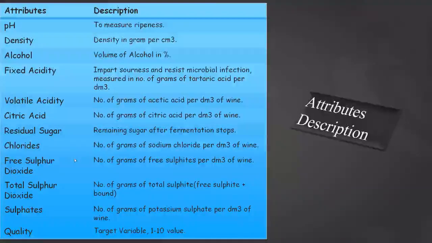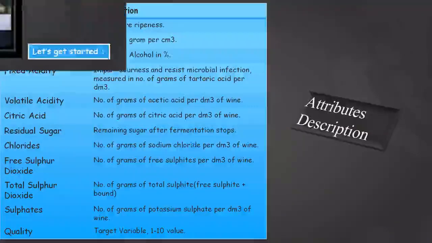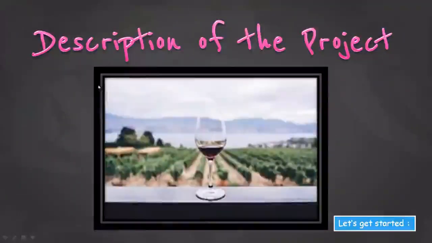Residual sugar, then chlorides, then free sulfur dioxide, sulphates, and so on. These are all terms which come from chemistry. I think you already know about these terms. After this there is a description of the project, what I have done in my project. So let's get started.